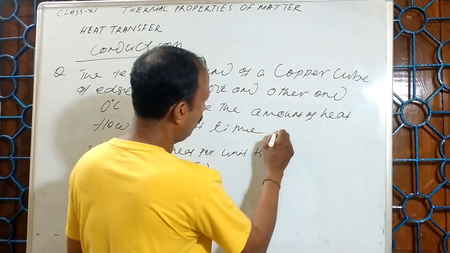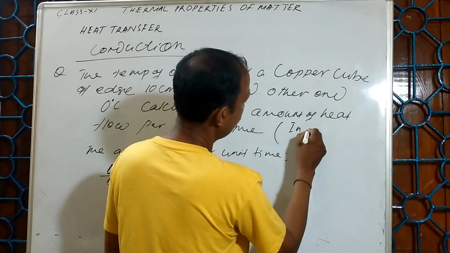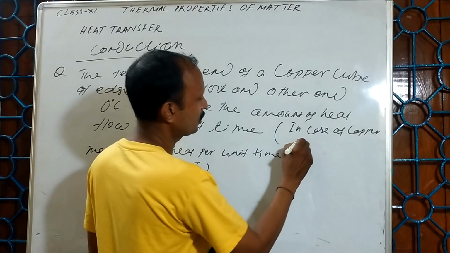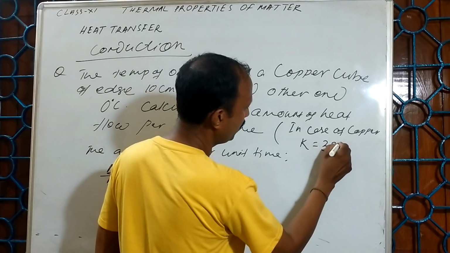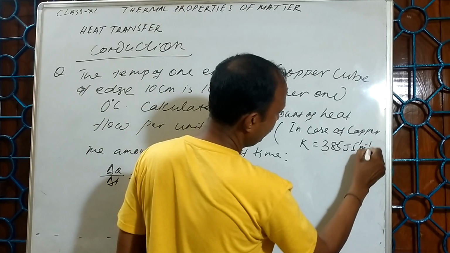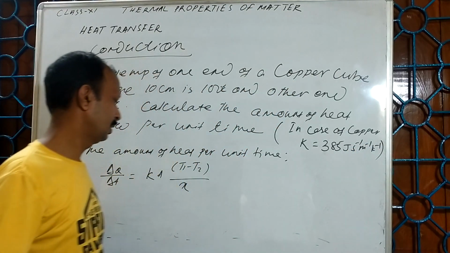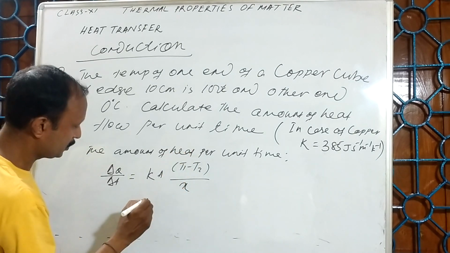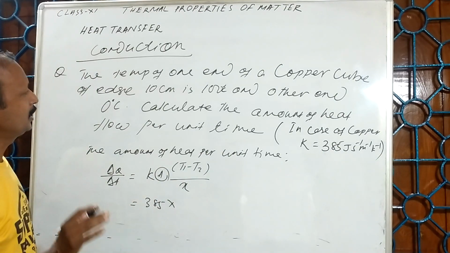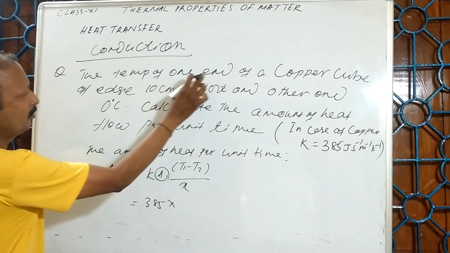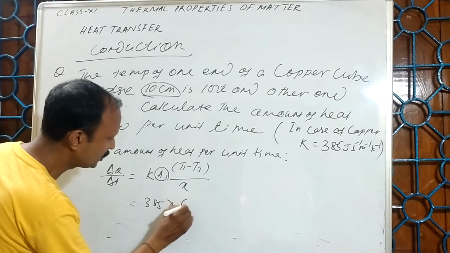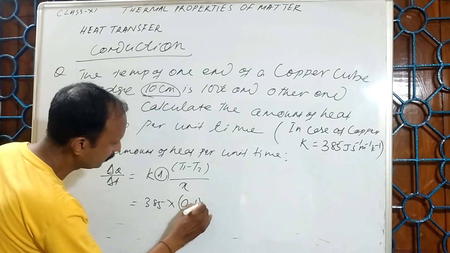So, in case of copper, its thermal conductivity is 385 joule per second per meter per Kelvin. So I can use 385 into the area of cross section. Here I have mentioned the temperature of one end of a copper cube of edge 10 centimeter, that means 0.1 meter.